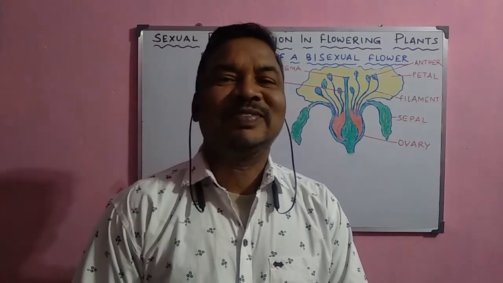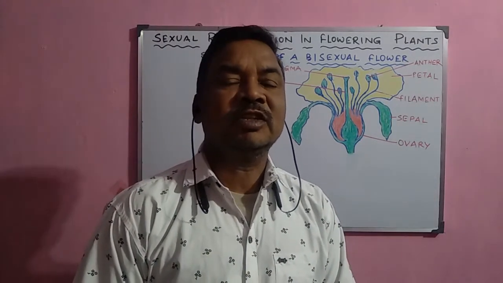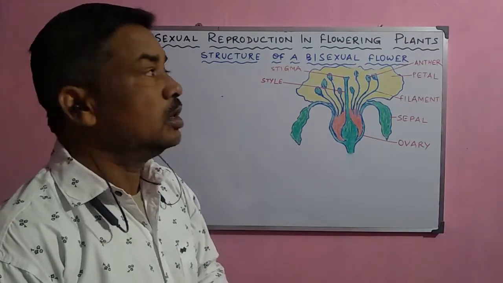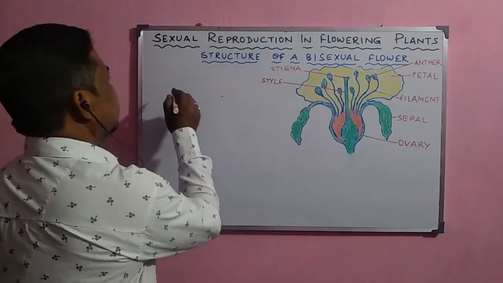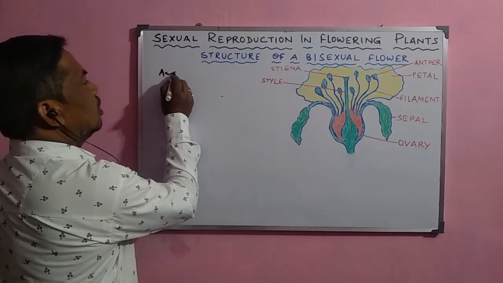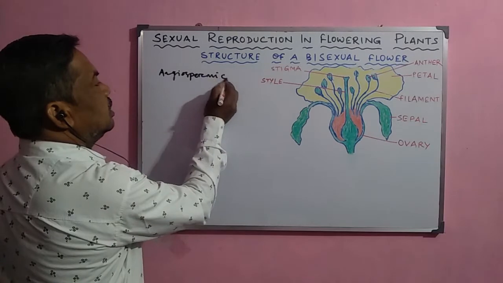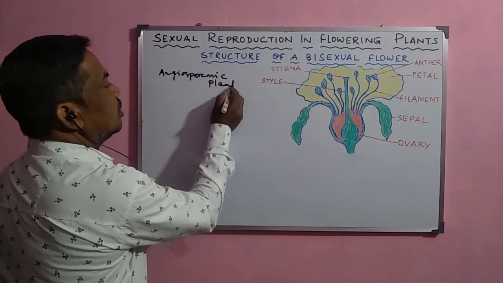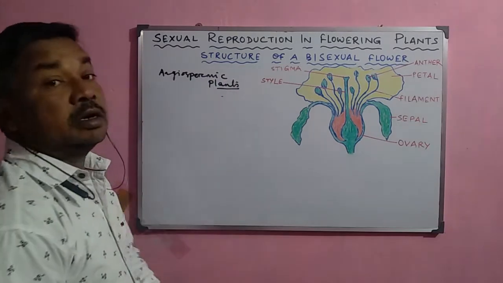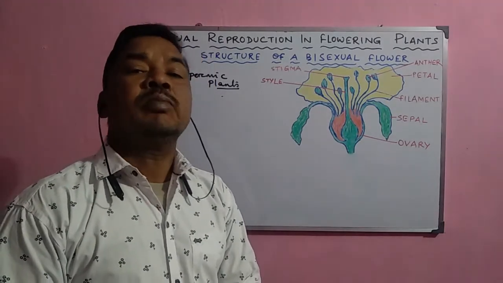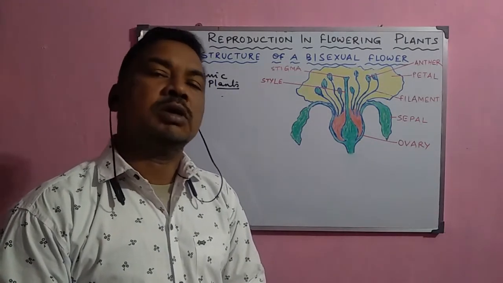Good morning, students. In this video, I shall discuss the structure of a bisexual flower. Now, in case of higher plants, which are commonly called the angiospermic plants, the flowering plants, these plants are the most flourished plants in the plant kingdom or on our earth.